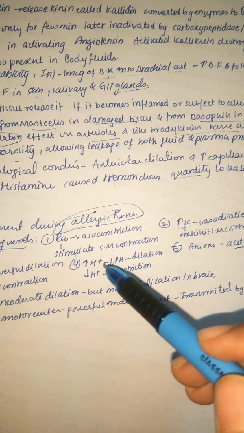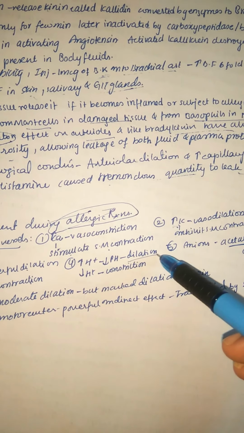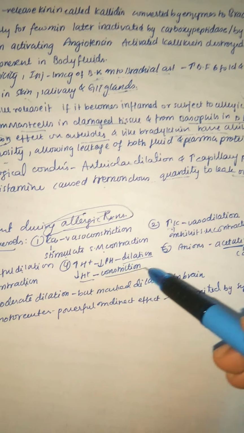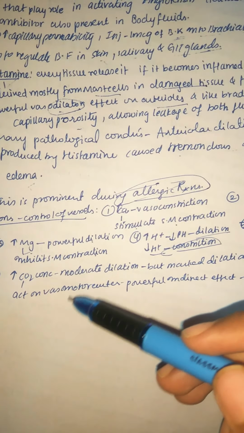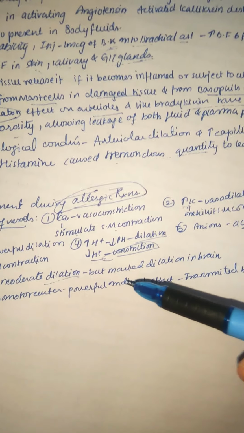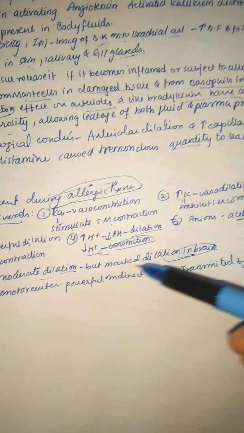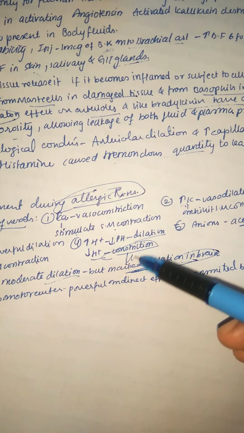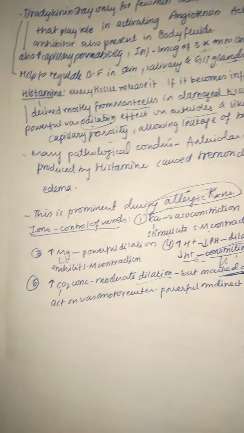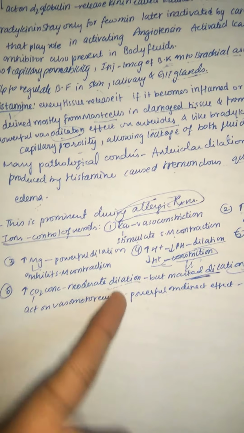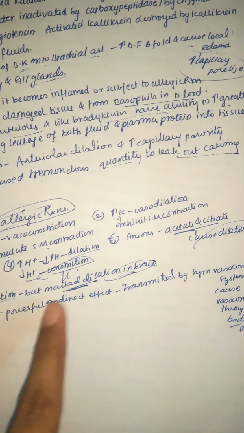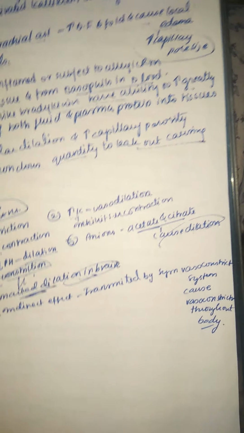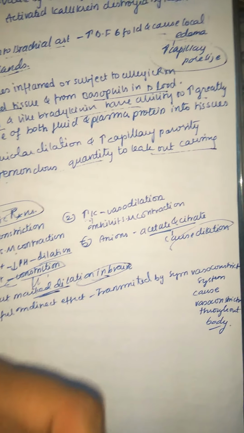Here, hydrogen ion leads to a decrease in pH, so that it leads to dilation. A decrease in hydrogen ions, of course, is the reverse: constriction. Anions like acetate and citrate cause mainly dilation, and an increase in carbon dioxide concentration leads to moderate dilation, but marked dilation in the brain. Only remember marked dilation for the brain; in all other parts of the body it is moderate dilation. Increased carbon dioxide mainly acts on the vasomotor center. It is a powerful indirect effect transmitted by the sympathetic vasoconstrictor system, finally causing vasoconstriction throughout the body.